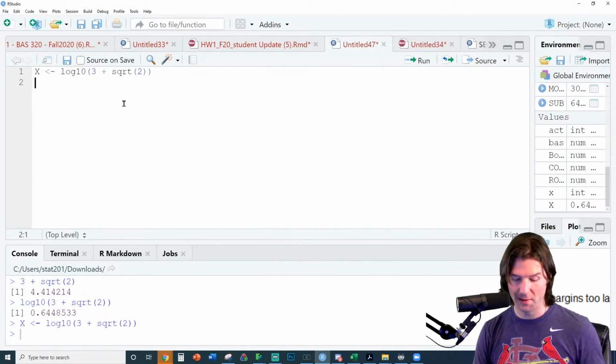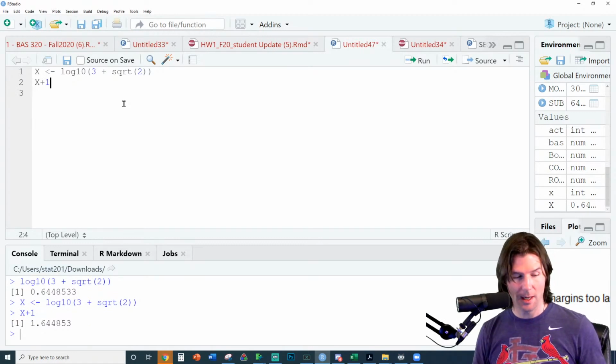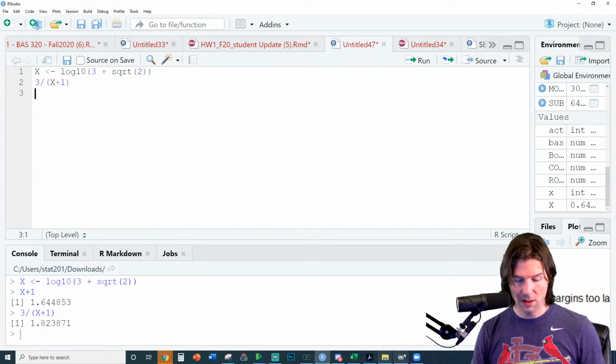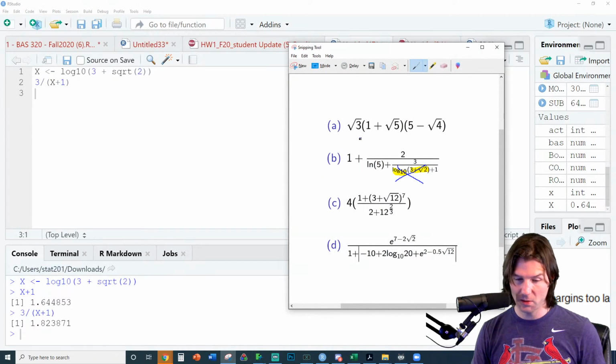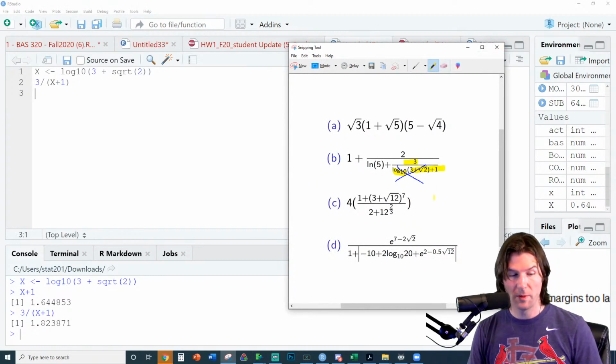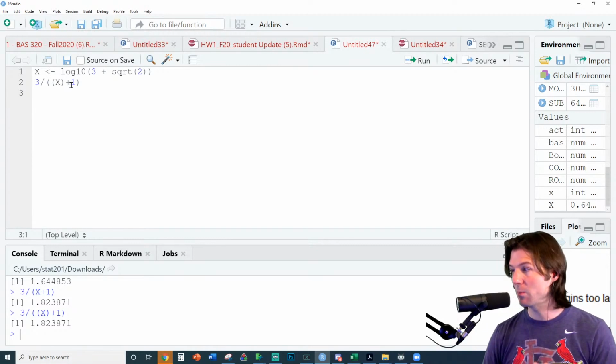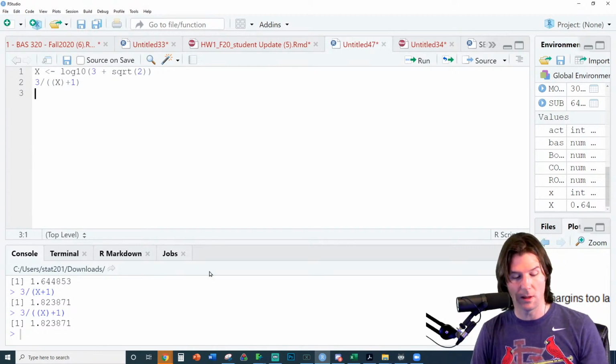And I feel confident enough. We got to do a little bits, right? X plus 1 is that. And then I'm going to put that into parentheses, and I'm going to go 3 divided by. So now, as you take a look at these steps as we code in little bits, I've coded everything right here. Be very careful. I think people don't evaluate this first. And so this all needs to evaluate. Will this evaluate the same? Good, it does. But we have here the log 10, so I just put an extra parentheses. Be like, you evaluate, you do your thing.